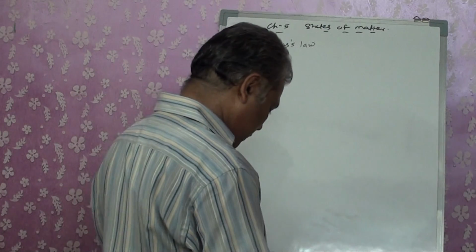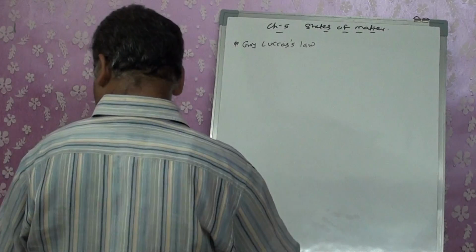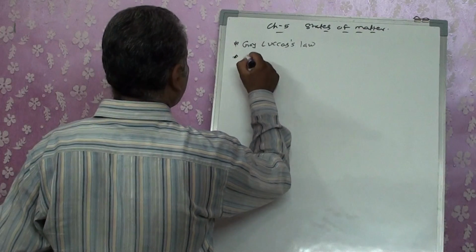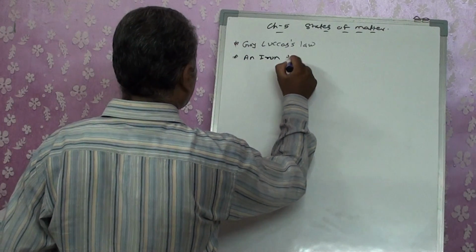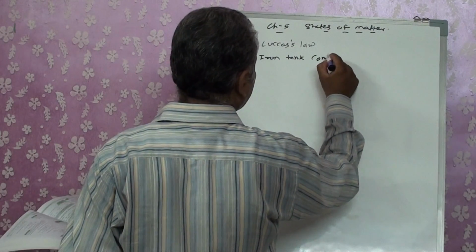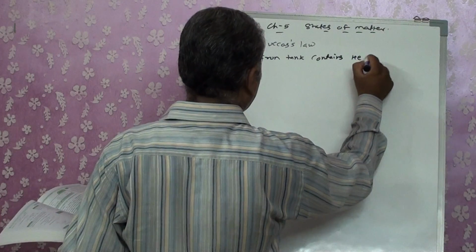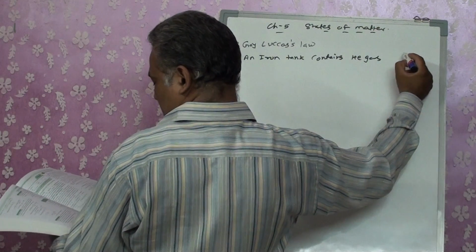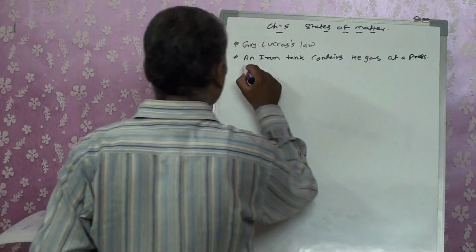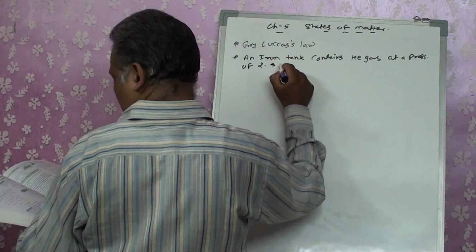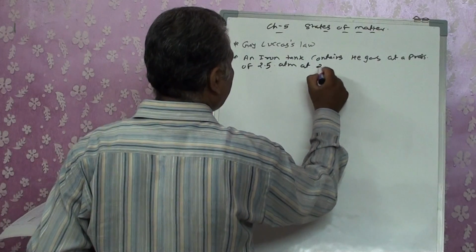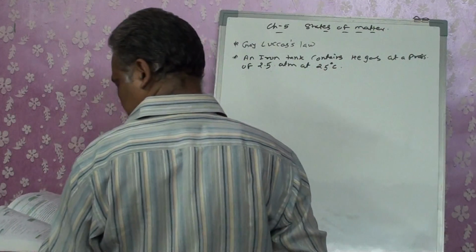The data given to me is, particularly, an iron tank contains helium gas at a pressure of 2.5 atm at 25 degrees Celsius.